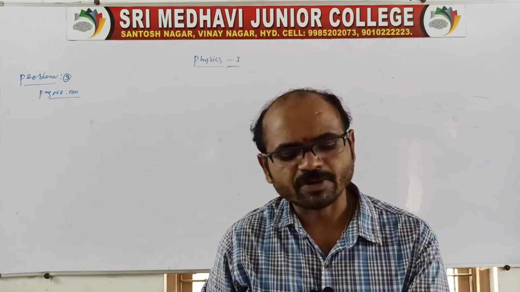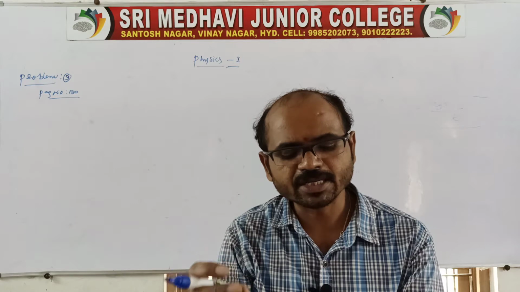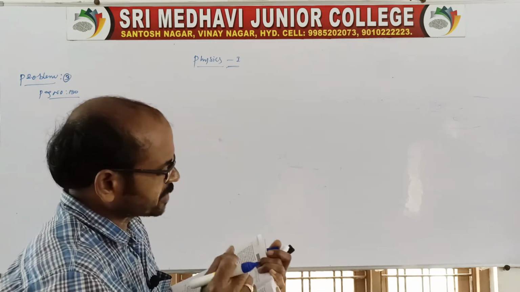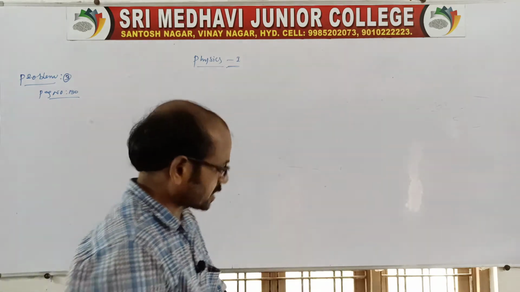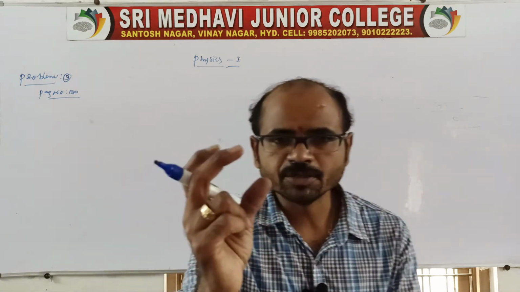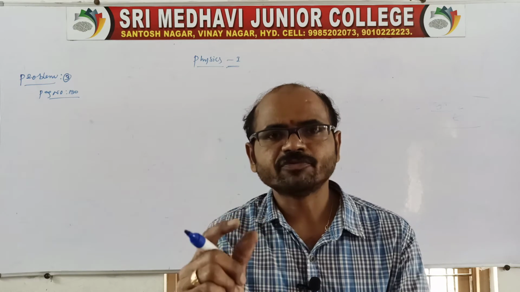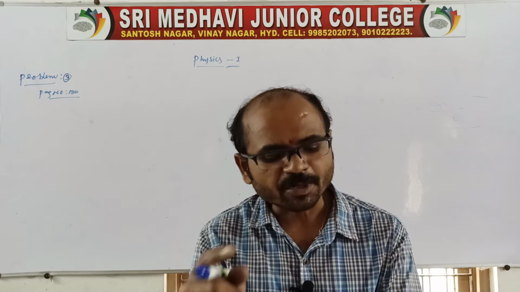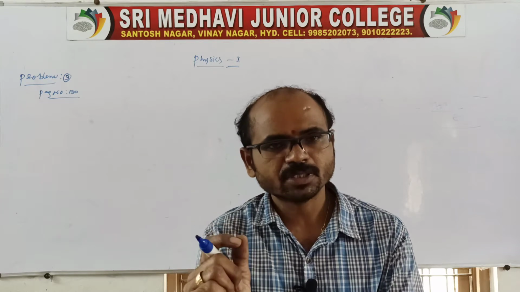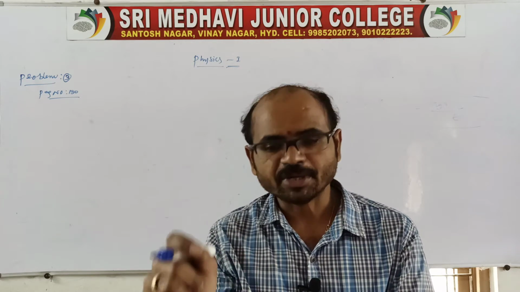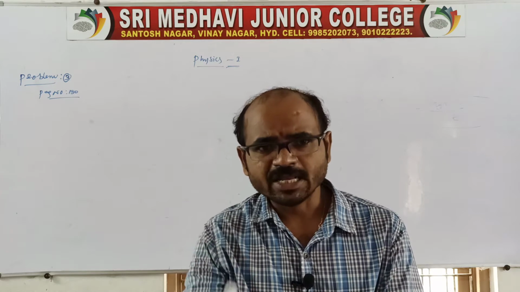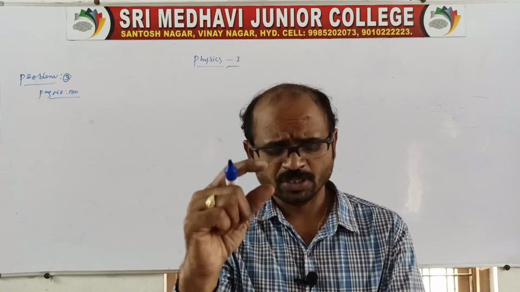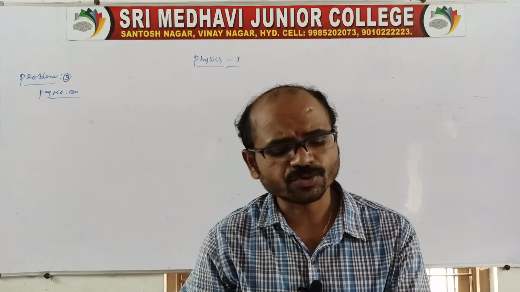Find the useful power used in the pumping of 3425 meter cube of water. How much water is lifted? The volume of water lifted per hour from a well 8 meter deep. So the water is lifted from a well whose depth is given as 8 meter, and the volume of water lifted is 3425 meter cube.